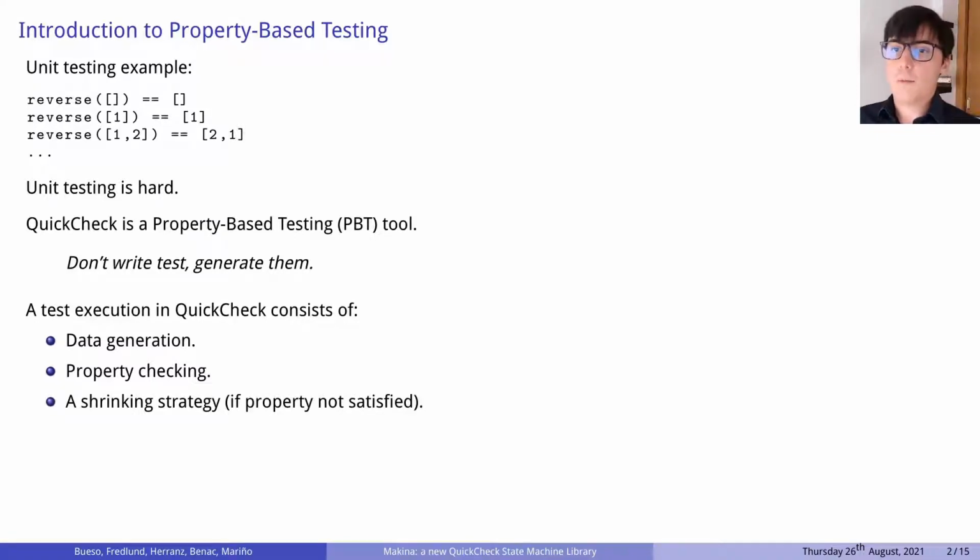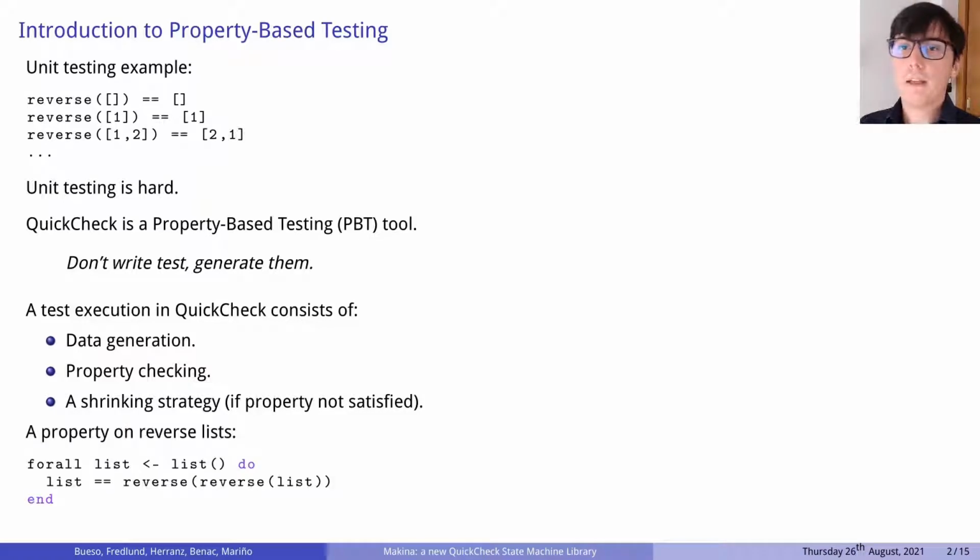Let's now take a look at a property on reverse lists. As everybody knows, when we apply the reverse function to a list twice, we get the original list. This can be translated as the following QuickCheck property. This is not the best property to test a reverse function, since it also checks the identity function, but it will help us to illustrate how QuickCheck works.